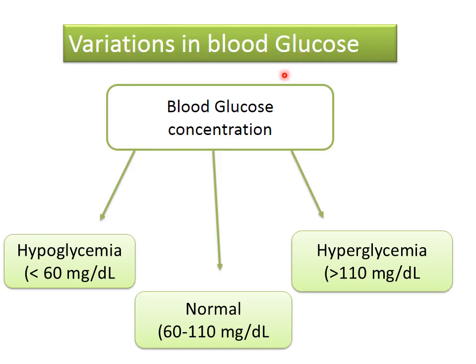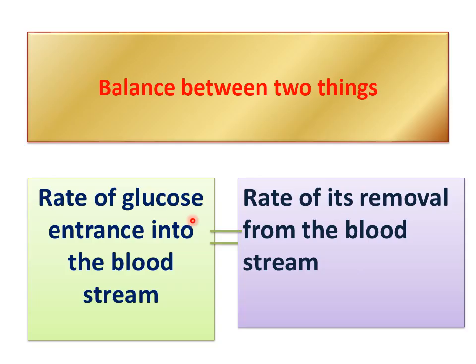Now, variation in blood glucose. The normal blood glucose concentration is 60 to 110 milligram per deciliter, and if the level is less than 60, the condition is known as hypoglycemia. If it is more than 110, the condition is known as hyperglycemia. Hyper means more, so more than the level. Hypo means less, that is less than the level. Now, balance between two things. What two things should be balanced? Then only is the blood sugar level regulated, or there is homeostasis of blood sugar.